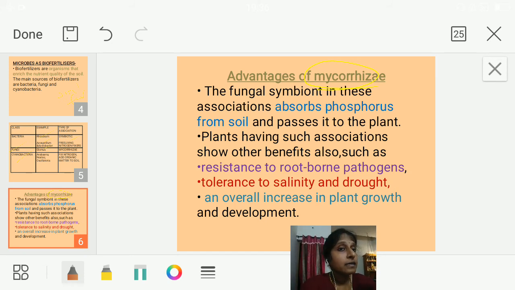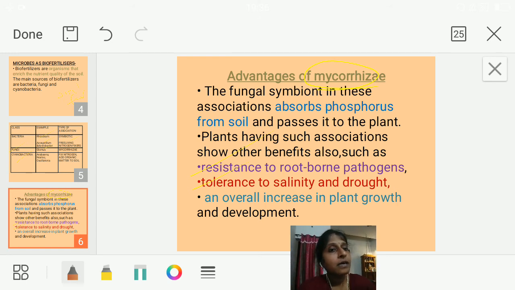This association has some other advantages also. So what are the advantages? This association helps in providing resistance to root-borne pathogens. That means the pathogens that attack the roots will not attack when the mycorrhiza, the fungi, is present there. They also show tolerance to salinity and drought. If water is not applied for some time, they can withstand it. And if the soil is much saline, to some extent they can grow in saline soil, which is a very good thing. So they show tolerance toward salinity as well as drought.